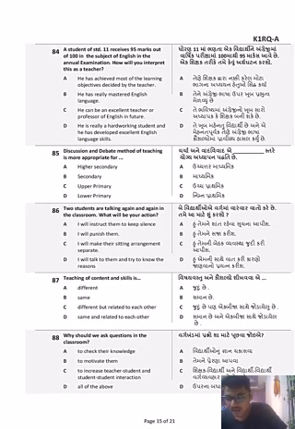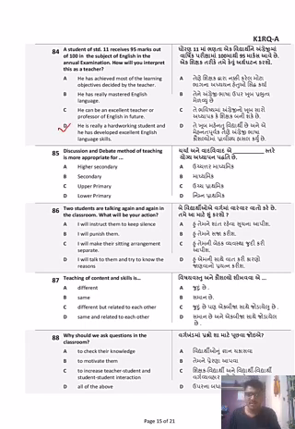Question number 84. A student of standard 11 receives 95 marks out of 100 in the subject of English in the annual examination. How will you interpret this as a teacher? Now, as a teacher, we need to interpret it in many ways. Okay, let's see the options. He has achieved most of the learning objectives decided by the teacher. He has really mastered English language. He can be an excellent teacher or professor of English in the future. He is a really hardworking student and he has developed excellent English language skills.